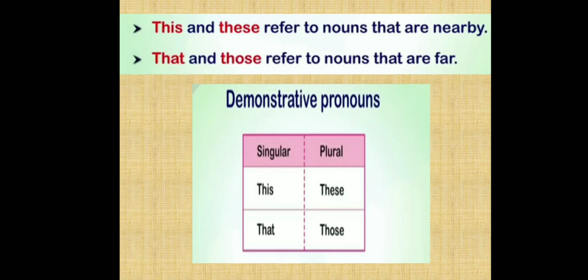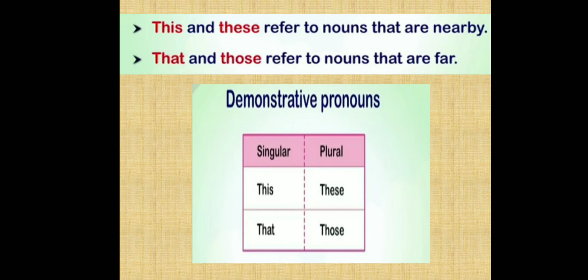This and these refer to nouns that are nearby. That and those refer to nouns that are far. When we talk about one single person, animal or thing, and it is near, we use the demonstrative pronoun this. When we are talking about more than one person, animal or thing, and it is near, then we use the demonstrative pronoun these.